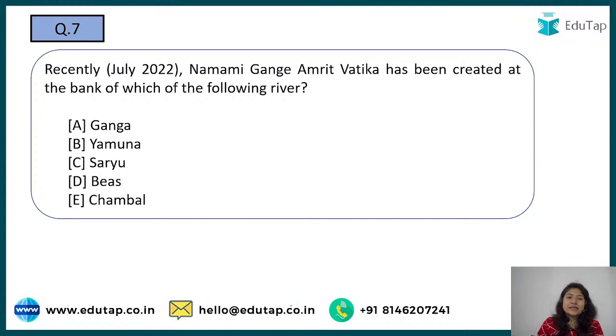Next is, recently Namami Gange Amrit Vatika has been created at the bank of which of the following rivers? So basically under Namami Gange we are trying to clean and rejuvenate river Ganga, right? So for that we also have to rejuvenate its tributaries, right? So this is a hint, you can keep it as a hint, that answer could be.